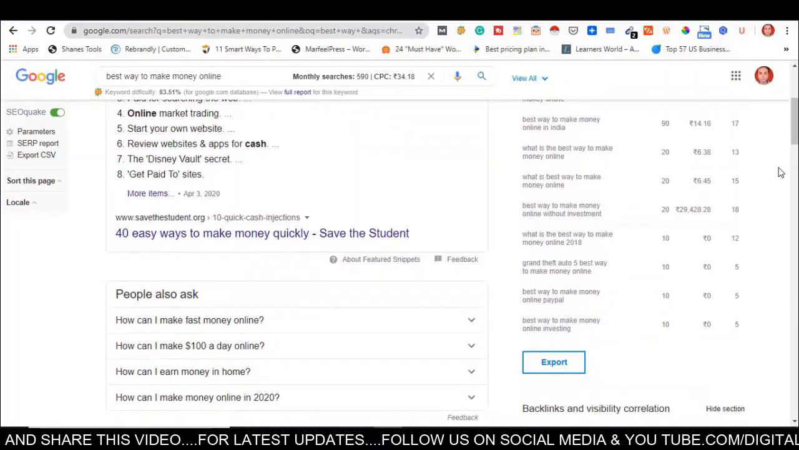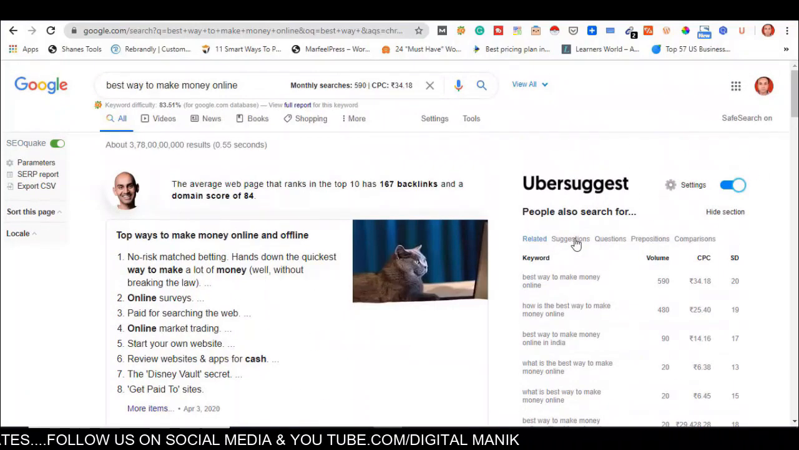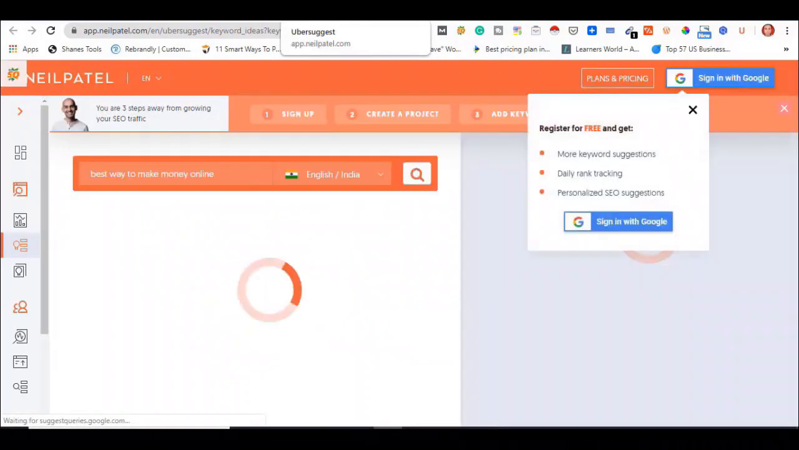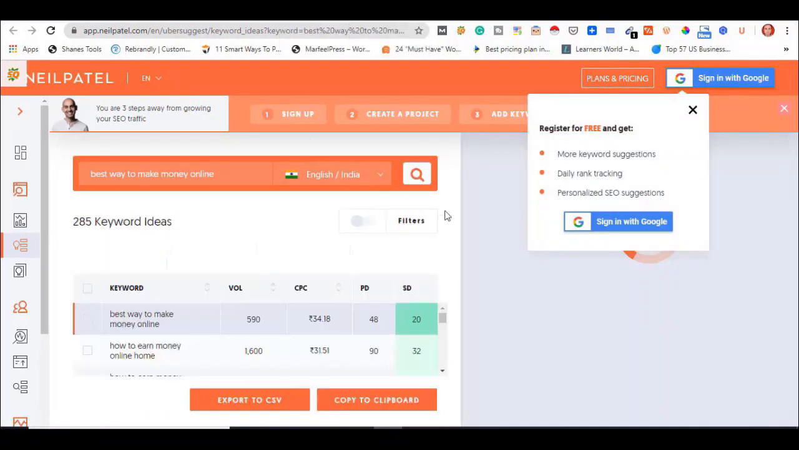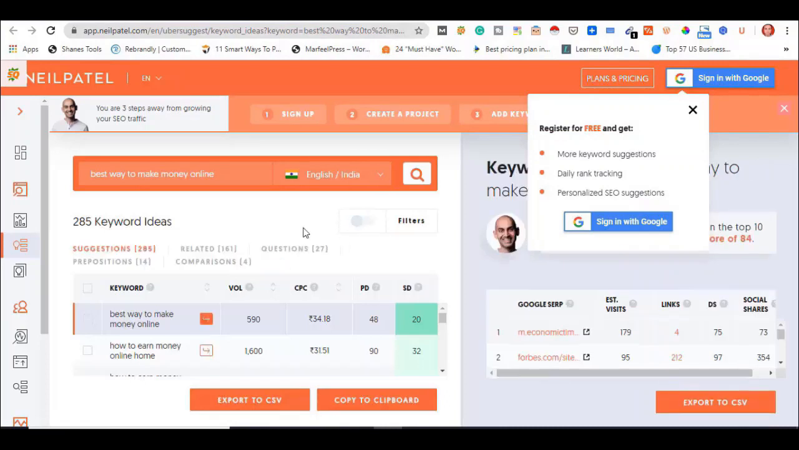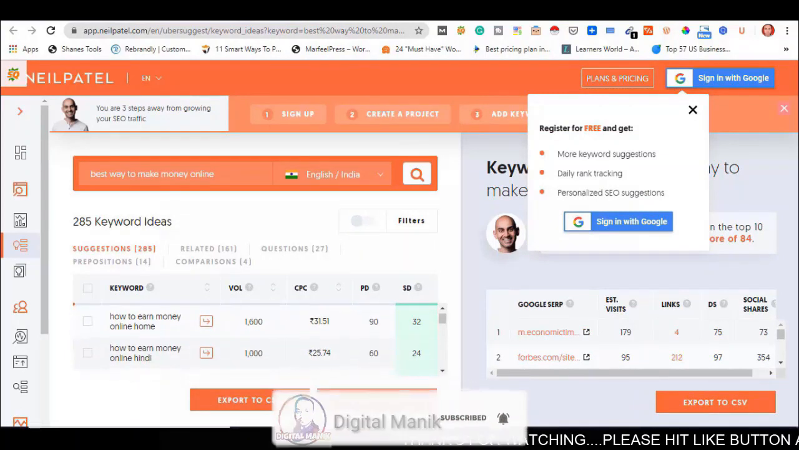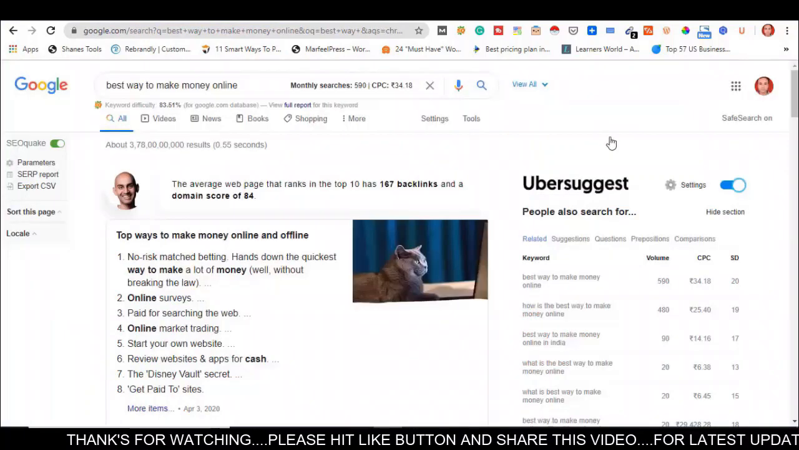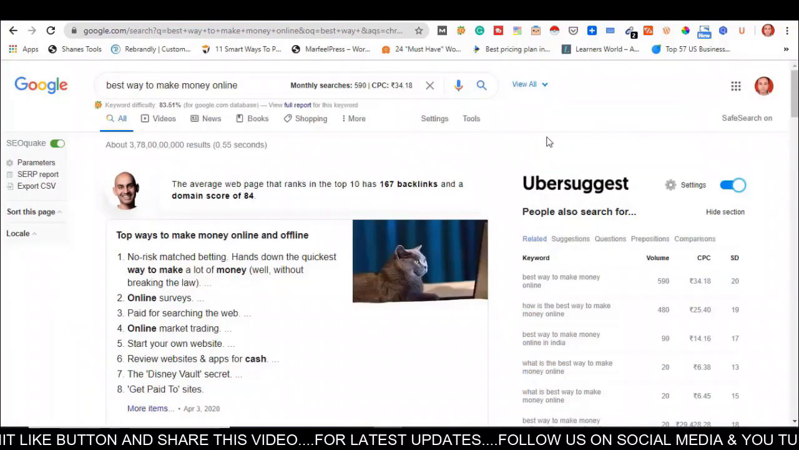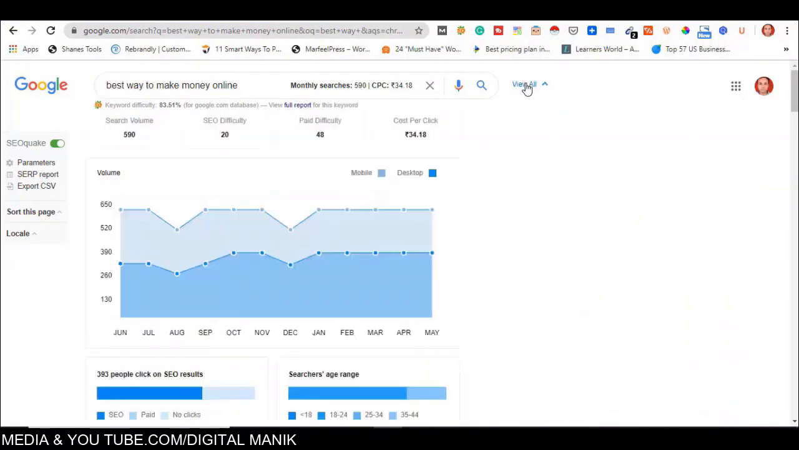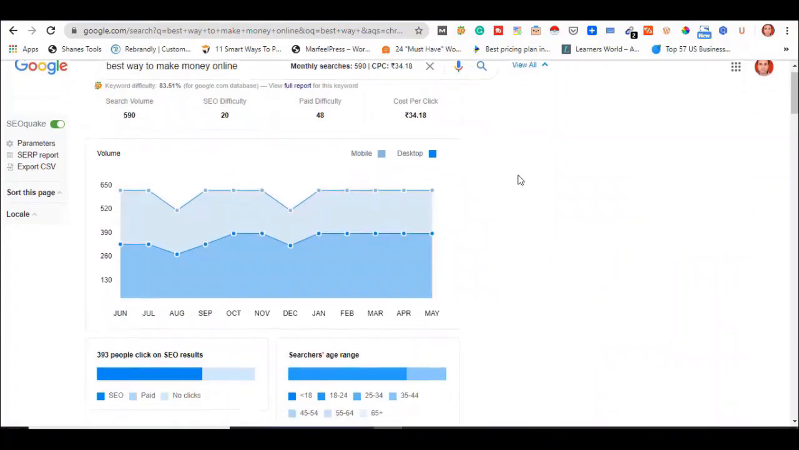Guys, you can see another thing here: when I click on the suggestions button, a new tab opens which redirects us to the website of Neil Patel sir, Ubersuggest.com, and you can see that the suggested keywords are showing here, and their volume, CPC, paid difficulty and SEO difficulty are also showing. Another feature of this Chrome extension is that if you want to find trend data regarding any keyword, then I should click on the view all button and you can see that lots of data has come.